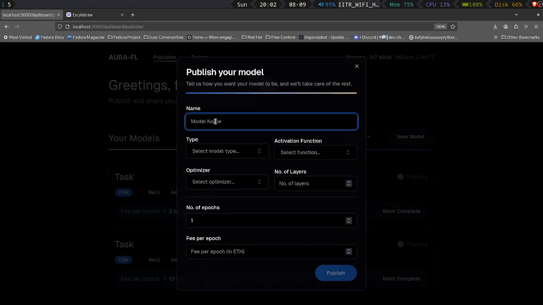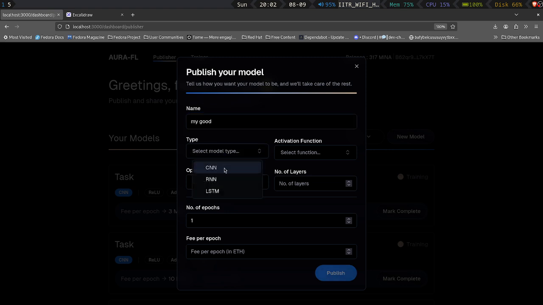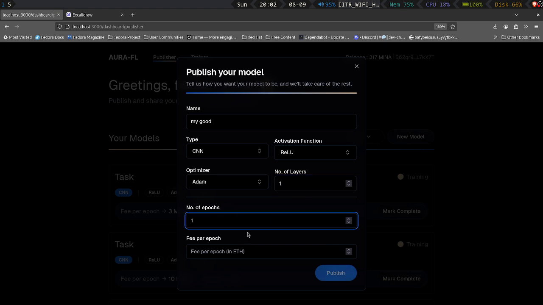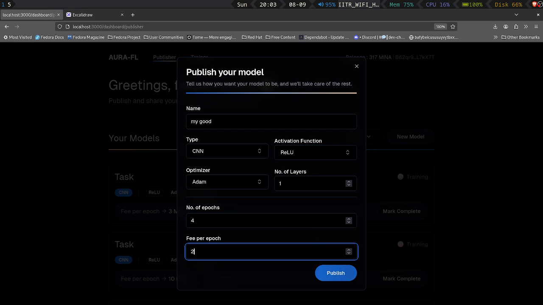So here is a new model. I will name it my good model, and you have three types of model, that is CNN, RNN, and LSTM, activation function of ReLU, Adam optimizer, and a number of layers of one. Because the computation of zero knowledge proofs is heavy, I'm going to very much restrict it for the sake of the demo. Now I will set number of epochs, let's say 4, and fee per epoch is 20. So I will publish this model.